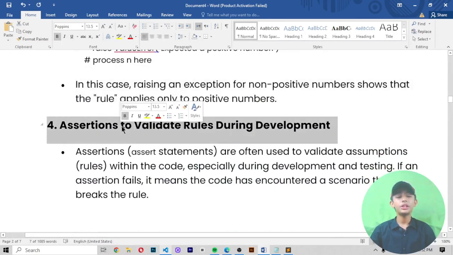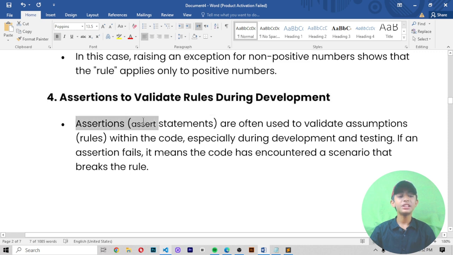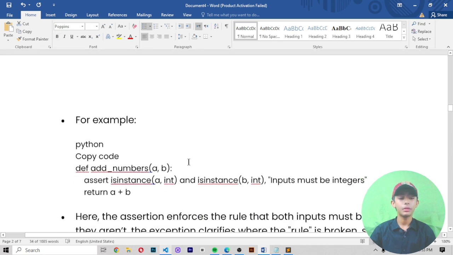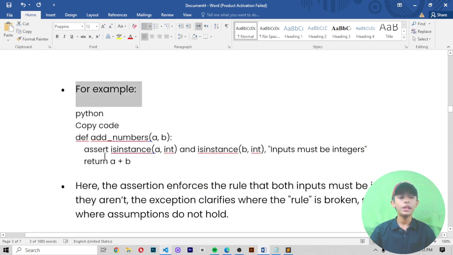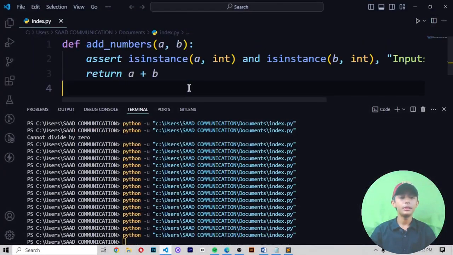Number 4 is assertions to validate rules during development. Assertion means assert statements, which are often used to validate assumptions and rules within the code, especially during development and testing. If an assertion fails, it means the code has encountered a scenario that breaks a rule. For example, this is one example. Here you can see it.